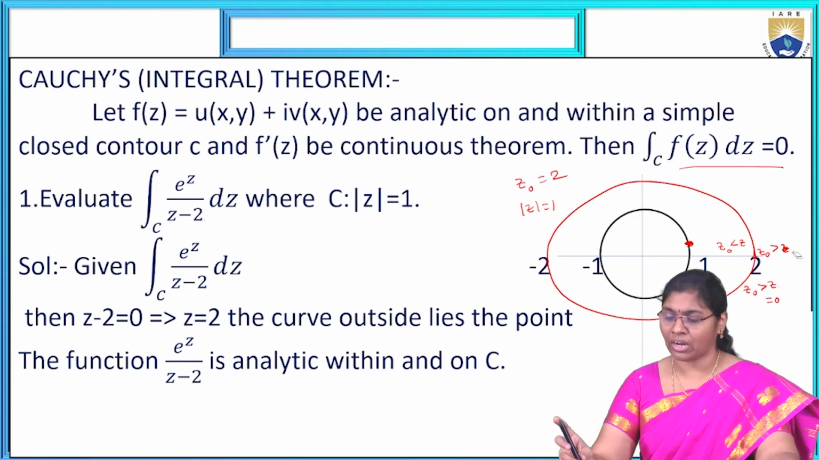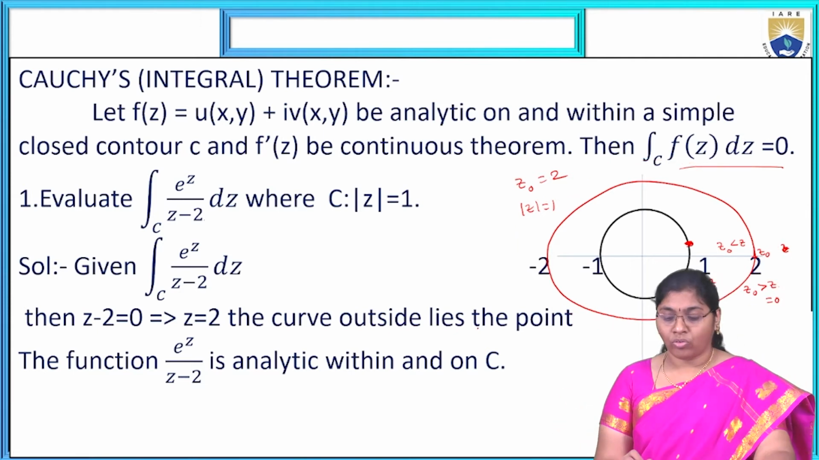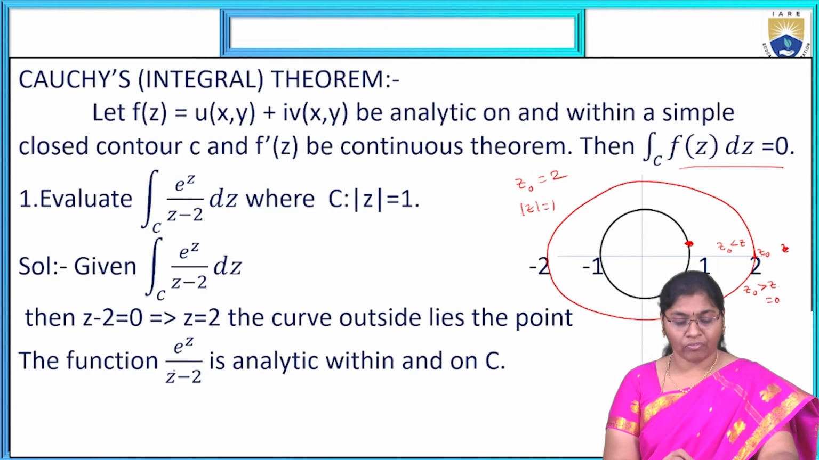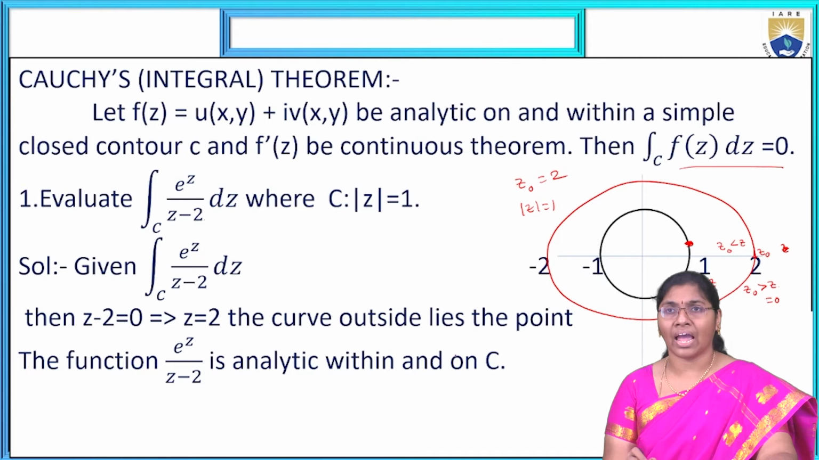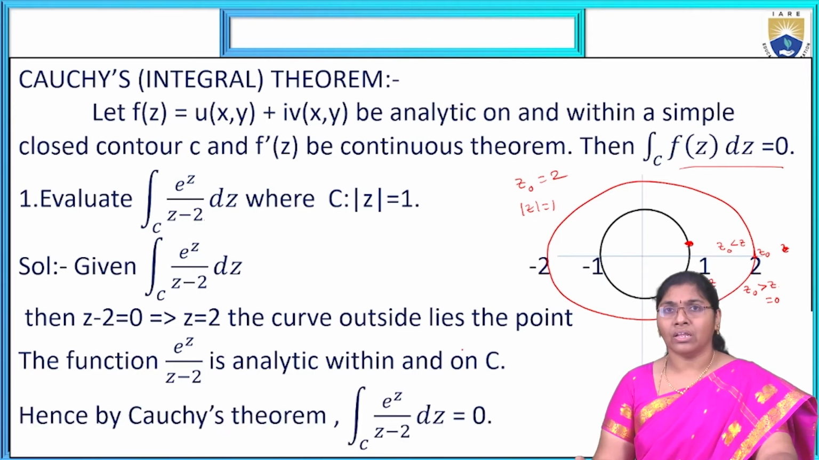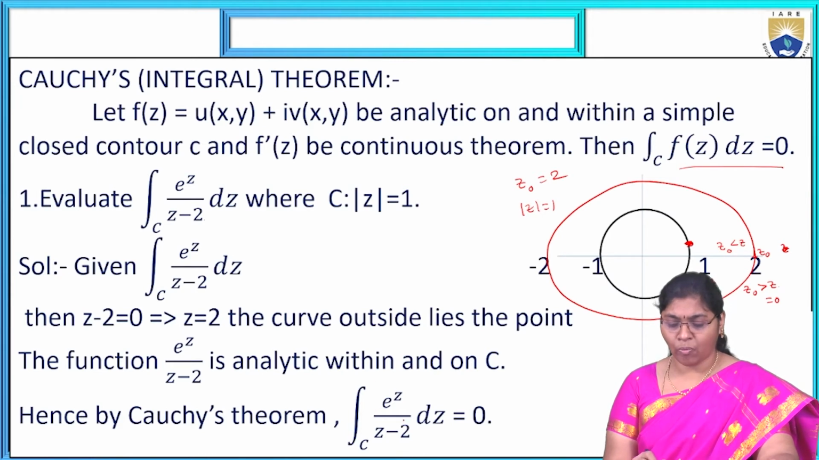Now, the point lies outside here. Then the function e power z by z minus 2 is analytic within and on C. Therefore, by Cauchy's theorem we get the integral over C of e power z by z minus 2 dz equal to 0.